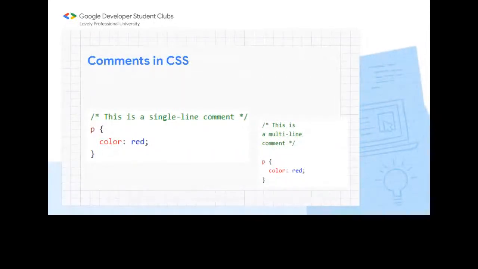Here you can see that we can write a single line comment and a multi-line comment. First of all, there is a slash here. Sorry, it is just a slash. Then there is an asterisk. Then there is the comment, so we can write that. And we have to do the same procedure at the end. You can see that there is an asterisk here and then a slash. So we have to maintain the procedure: like we have started, in the same way we have to end this.